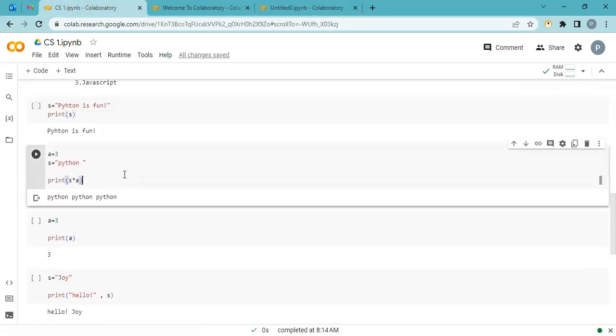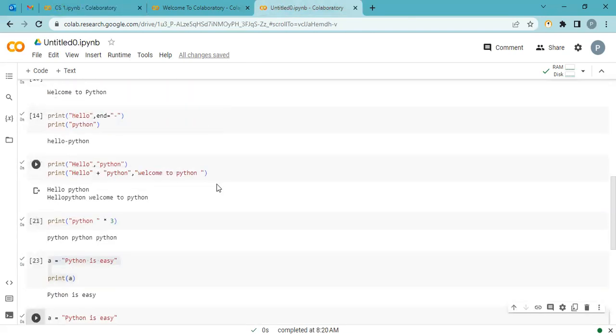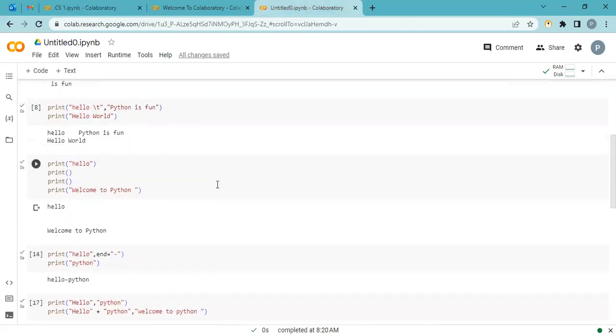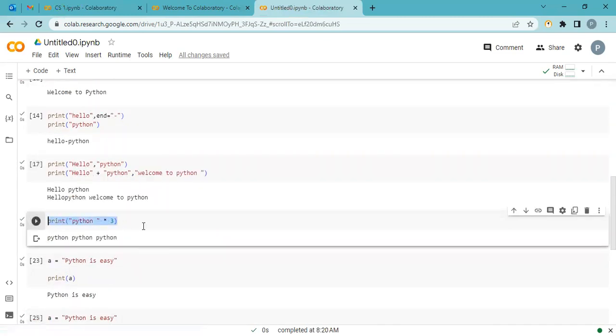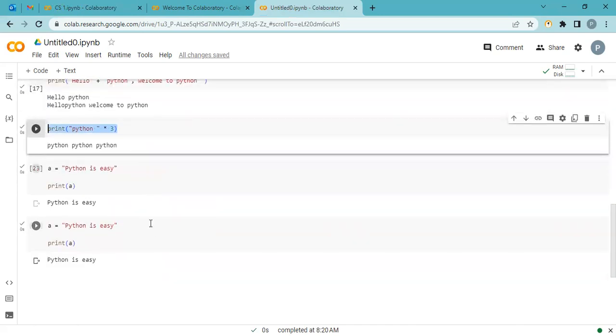Yes, it is a very good example. I am using one variable with Python as a string, and A is a variable 3, that means a number. And I say S multiplied by A. So S is Python, A is 3. The output is the same as what we did earlier here. Python. Yes, here.